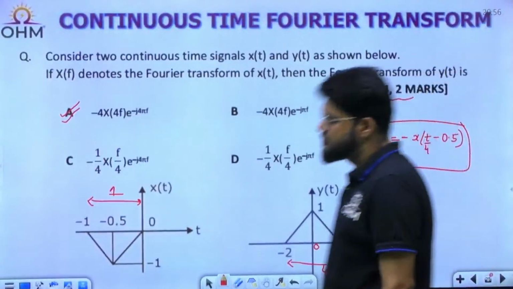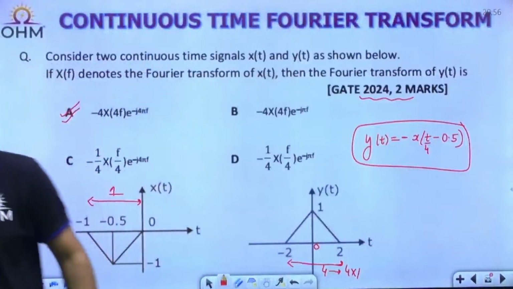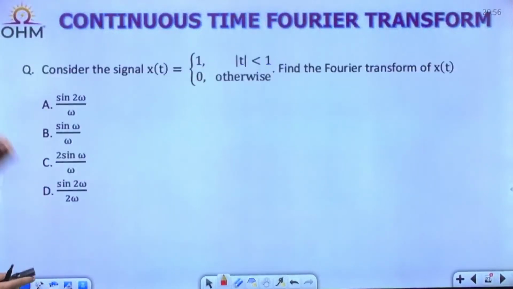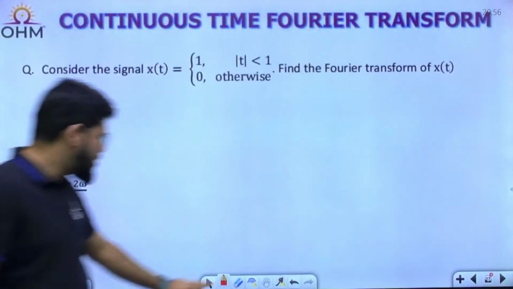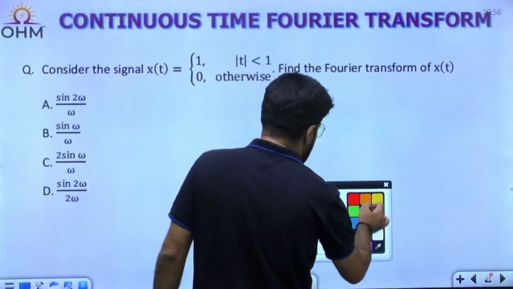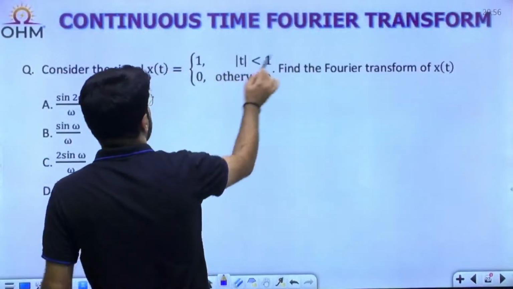Okay, fine. Right, let's move ahead to another question here. Consider the signal x(t) equal to 1 for |t| less than 1. Find the Fourier transform. Direct question basically. Then we will build some questions around it.